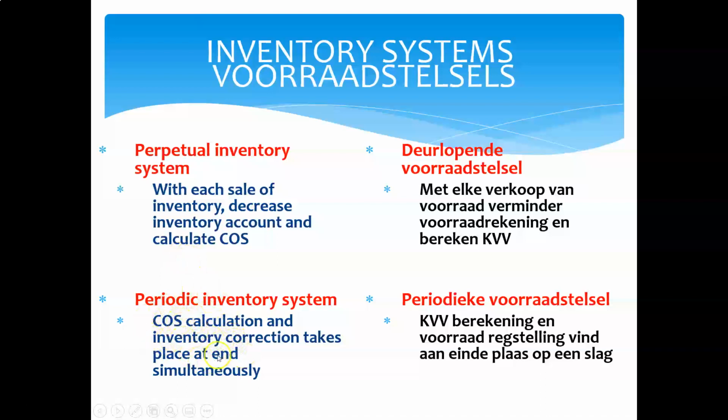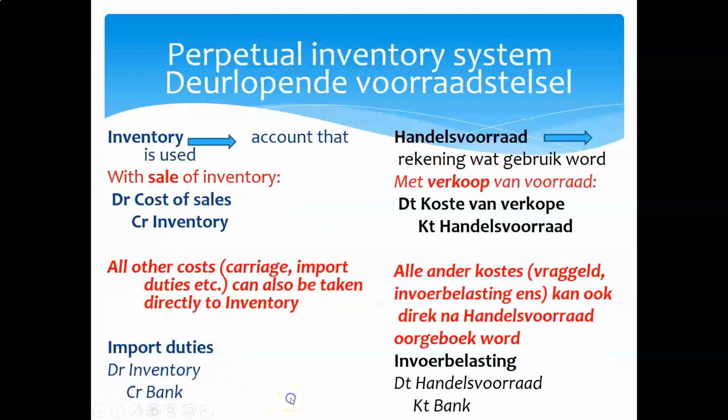So what is cost of sales now actually? It's opening inventory plus purchases plus purchase-related cost less closing inventory, and that will give us our cost of sales amount in the income statement as at the end of the year.